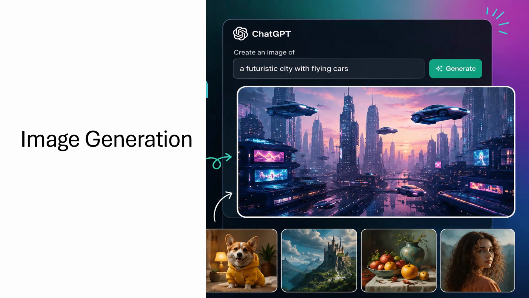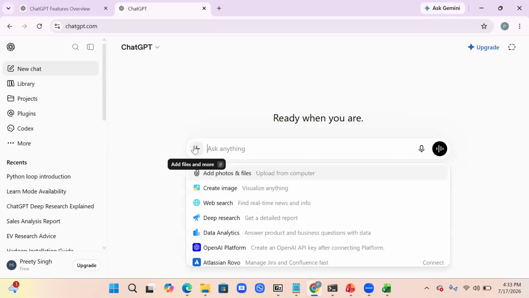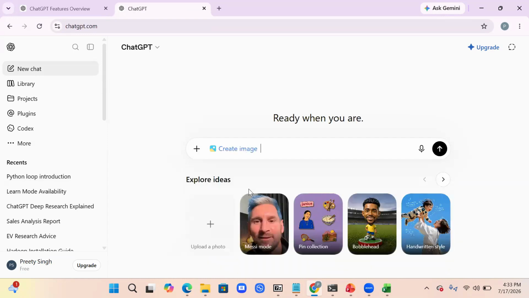Image creation mode allows you to generate high quality images from simple text descriptions. Whether you need realistic photos, illustrations, logos, posters, social media graphics, or concept art, ChatGPT can create them based on your instruction, on your prompt. Let's go to ChatGPT and understand it. Here you can see create image mode. It is going to visualize anything. We are in the create image mode.